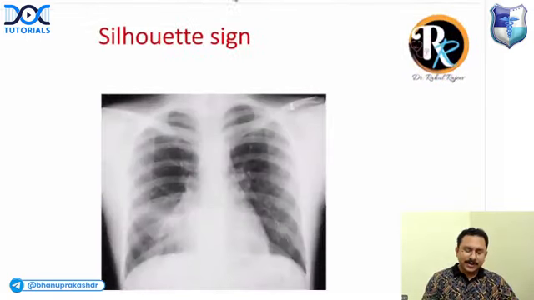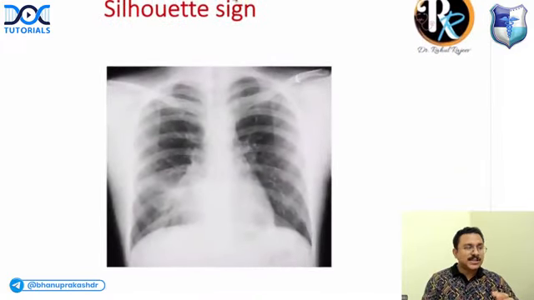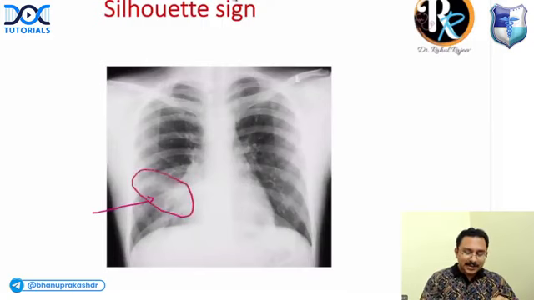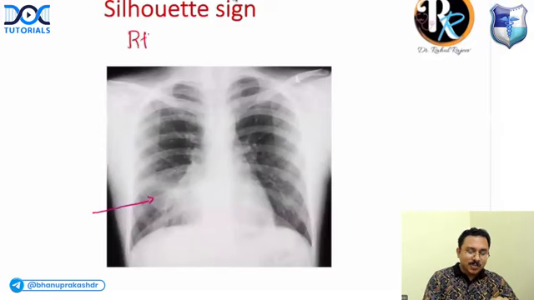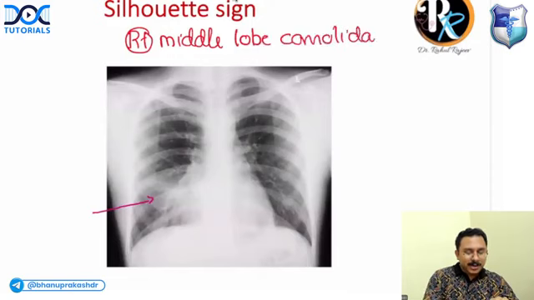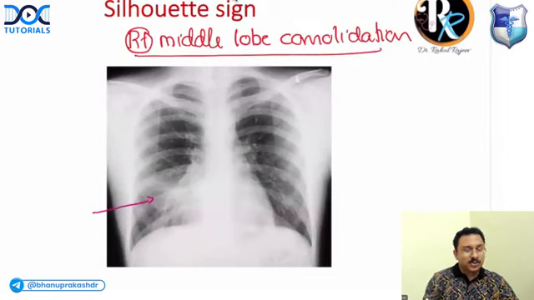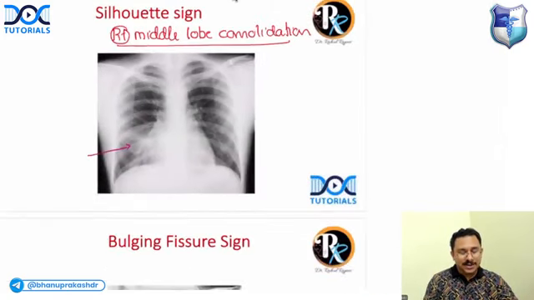Clear? Right. Next is, what is Silhouette sign? Silhouette sign is seen when there is a consolidation involving the right middle lobe. When there is consolidation involving the right middle lobe, you can see an obscuration of the heart border. This is called a Silhouette sign, which is seen in right middle lobe consolidation.